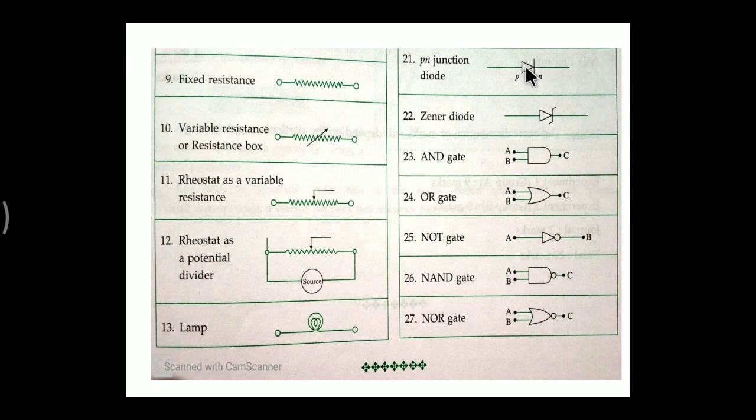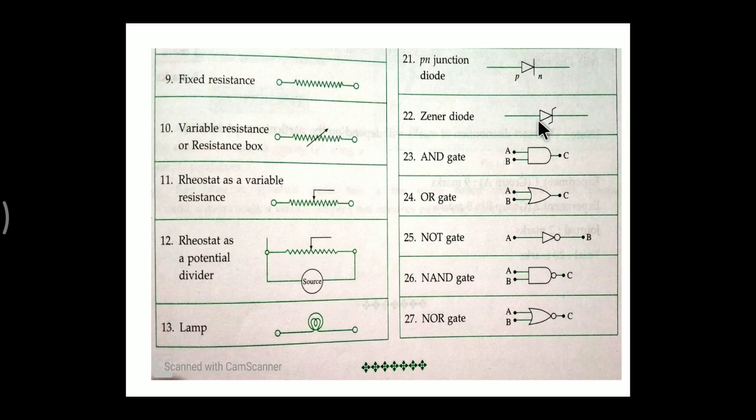This triangular part indicates the anode, indicated by symbol P, and this single line is referred to as the cathode, also shown by symbol K. We know that the triangular part is a P-type material and the cathode is an N-type material. Then again there is a symbol of a Zener diode.